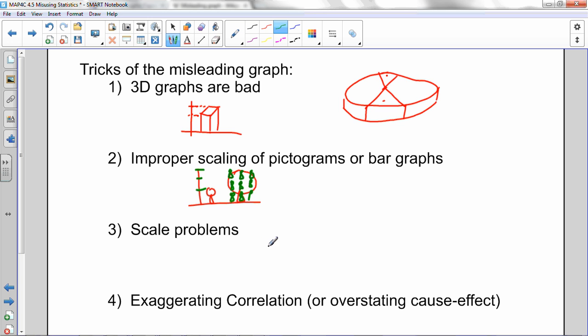Scale problems was the idea that we want to show a break in the graph, right? If this value here or this value here doesn't start at 0, then it can be misleading. We use a break.